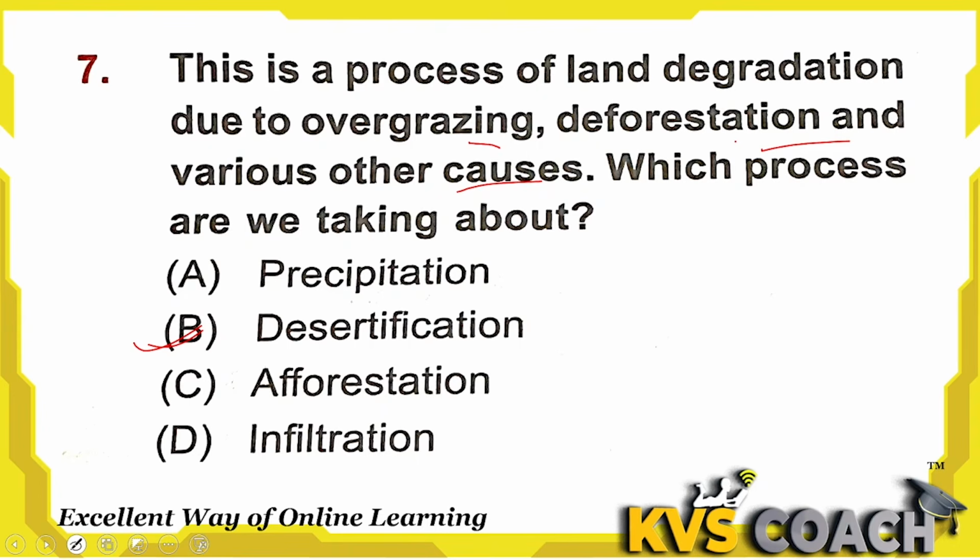Option A, precipitation. We all know what precipitation is. This is the process in the water cycle where water comes from the atmosphere to earth in the form of rain, snow, sleet, hail. That is called precipitation. C is afforestation. Afforestation means planting trees to form a forest. We plant trees. This is the process of making forest.